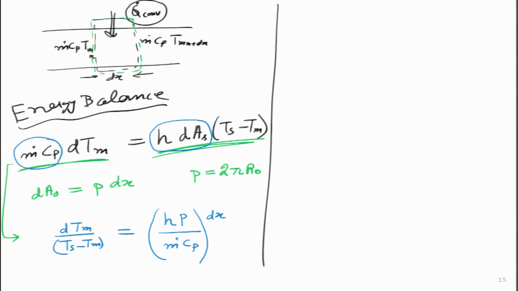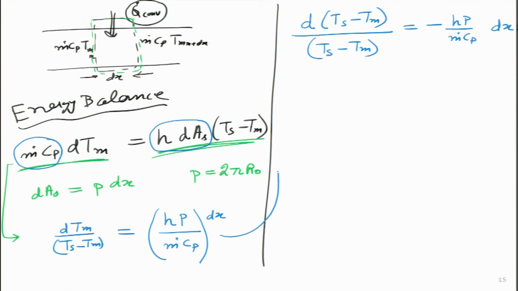As a matter of fact, now I can simplify it in one more form. Can I make the numerator the same as the denominator? I am creating the differential of Ts minus Tm divided by Ts minus Tm. The only thing I have to do is put a negative sign, so I will take the negative sign on the other side, and I am writing hP divided by m dot Cp dx.